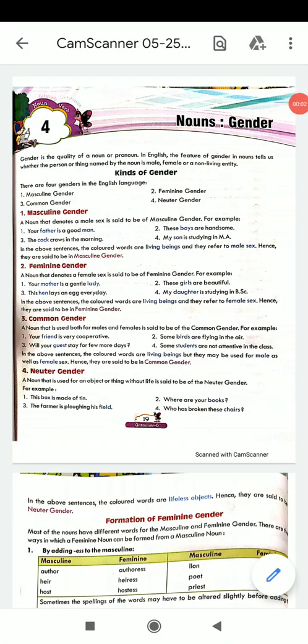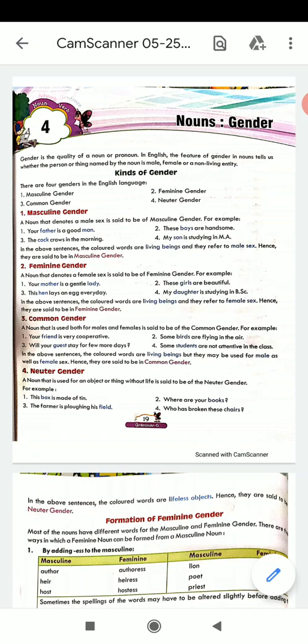Hello students, I'll be introducing the fourth chapter of grammar to you today. As you have learned about nouns, now there are different genders in a noun. Gender is the quality of a noun or a pronoun.